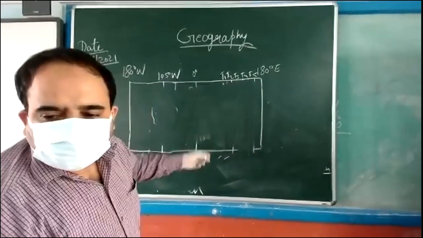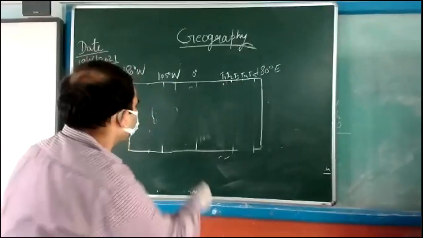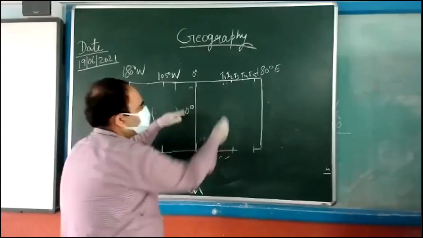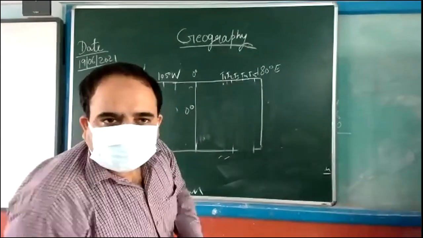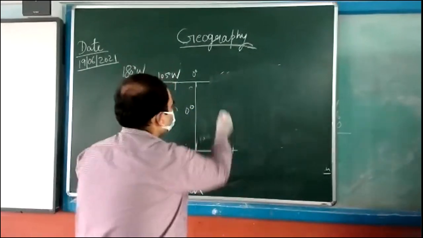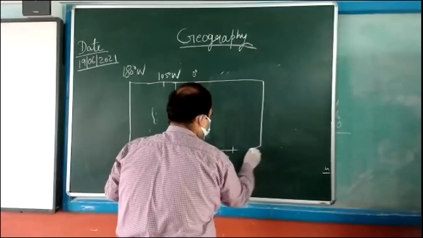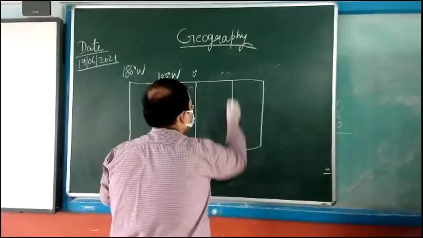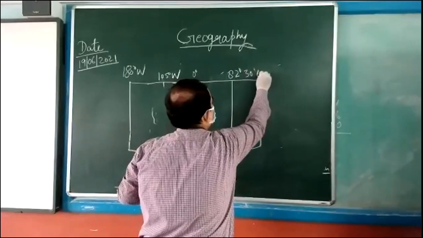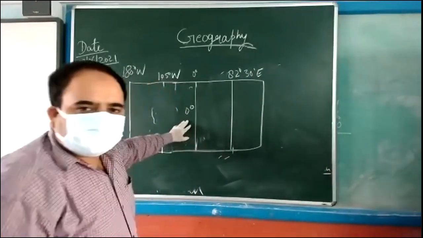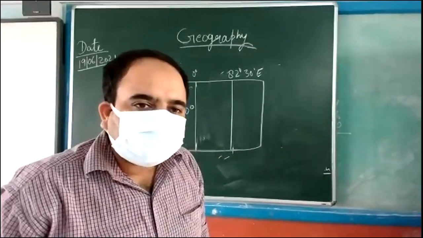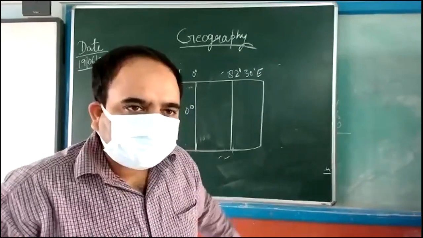Let me explain this topic, then I'll come to your question. Please see: 0 degrees and India's standard meridian, 82.5 degrees east. How much is the longitude difference?